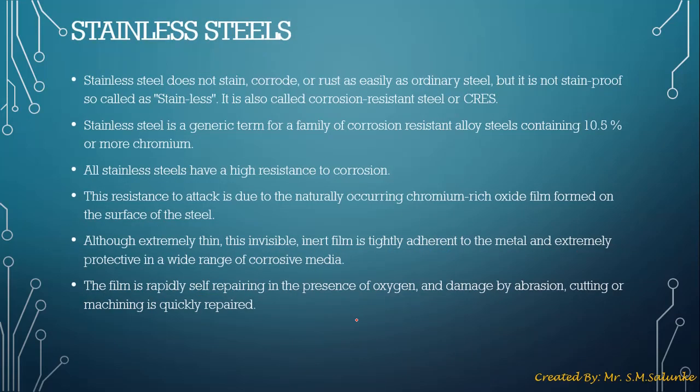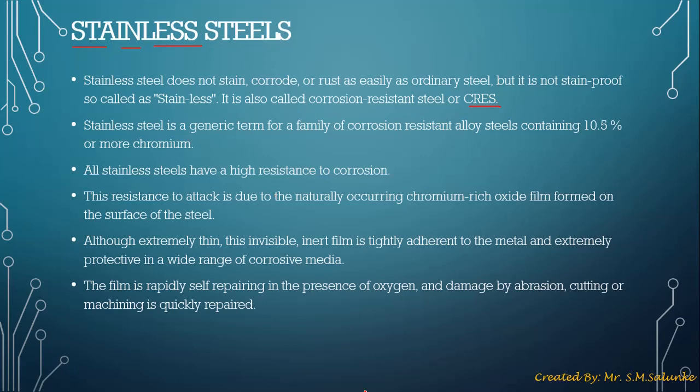Next is stainless steel. As the word suggests, we all know what a stain is, and stainless means a steel that does not have any stains on it. These stains are nothing but the corrosion or rust that happens on iron or other metals which are not steels. But it is not stain proof, even though it is called stainless.